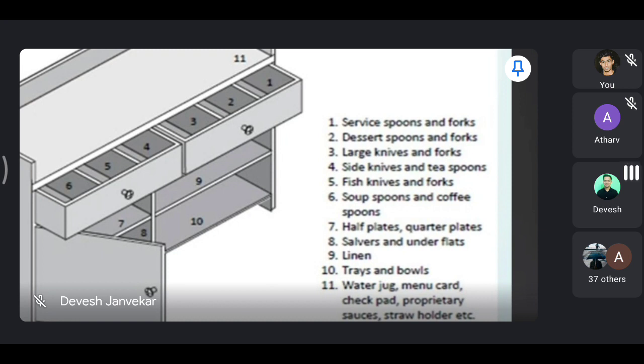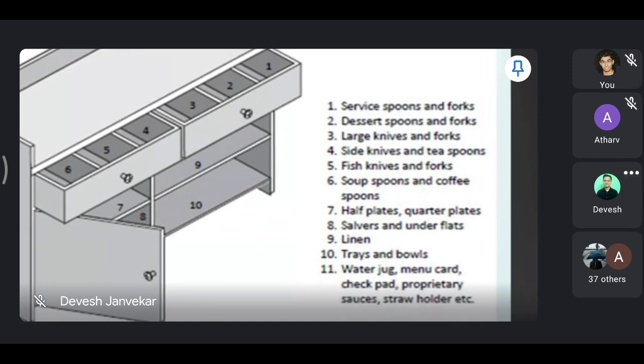Then the cupboards you have, or the racks you have for the plates. The salvers are generally on top of the sideboard. So on the top of the sideboard you may place the salvers, the water jugs, menu cards, your check pads, sauces, so food items. You can have hot plate on the sideboard.